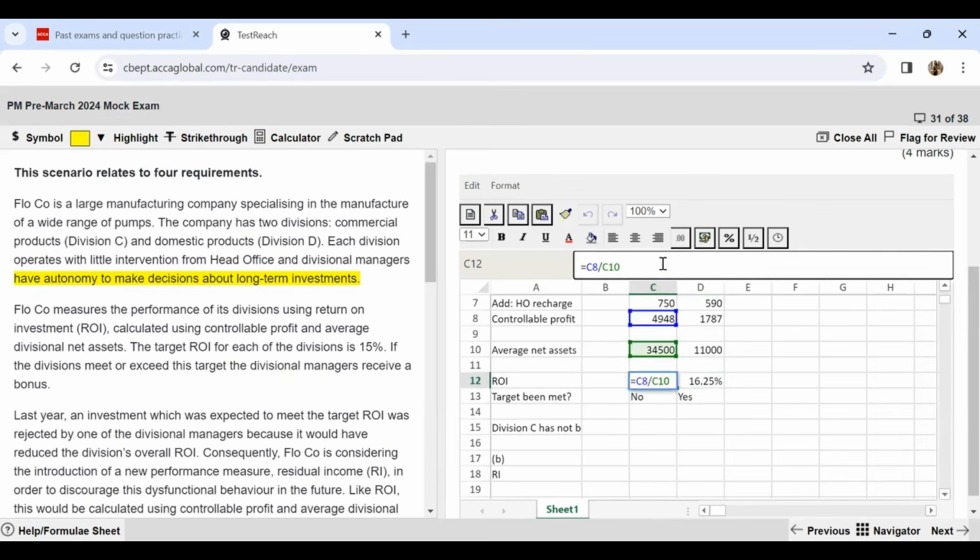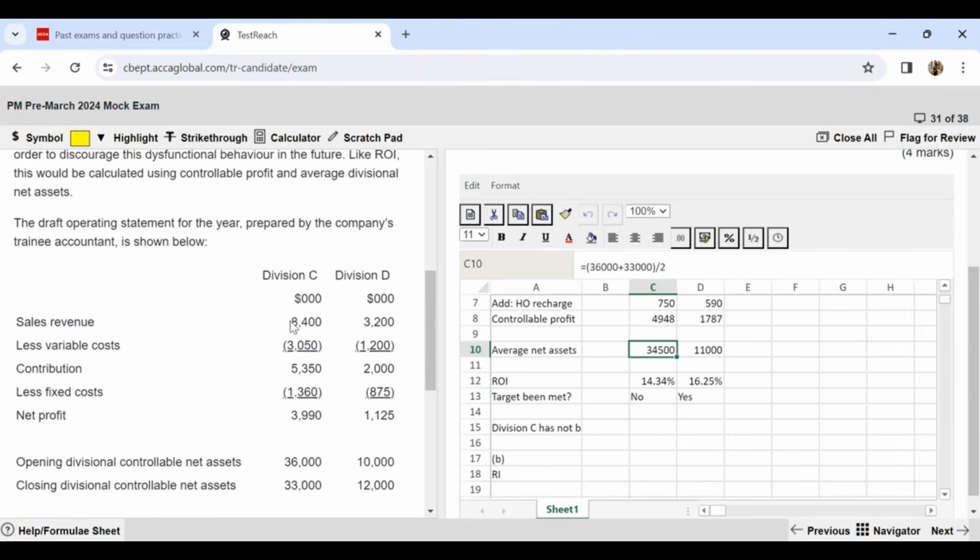So that is also something which will lead them to have a lower ROI, because the denominator in ROI is your average net assets. Because the denominator is so high, that is why they are getting a lower ROI. If you see, division C appears to be a larger division if we talk about the revenue also. Division C has a significantly higher revenue with a similar business. So there is a possibility that they can reduce some of the assets so that their ROI also increases.